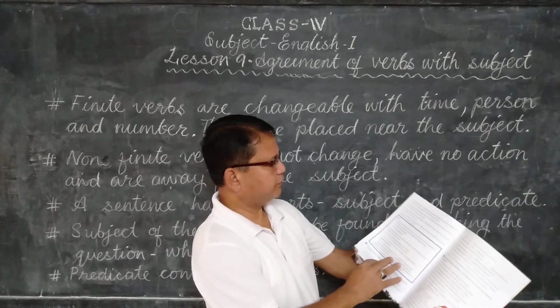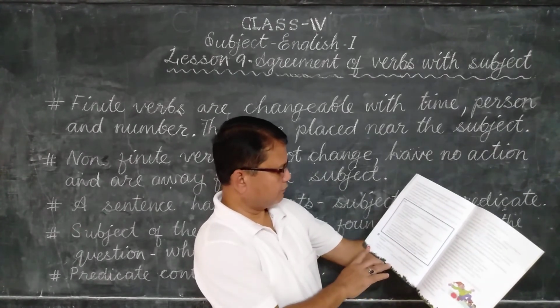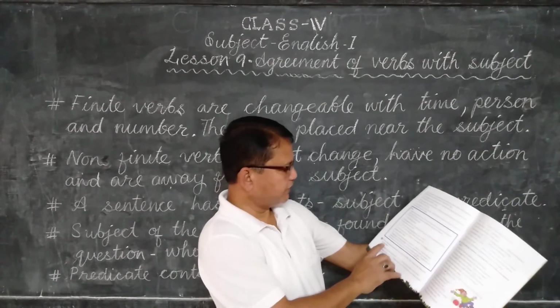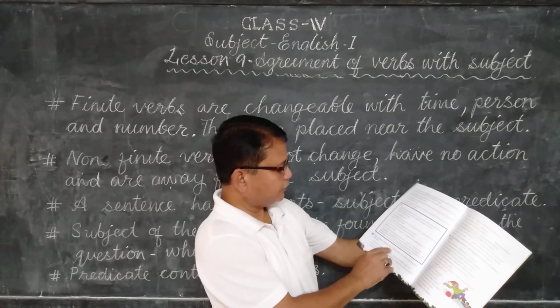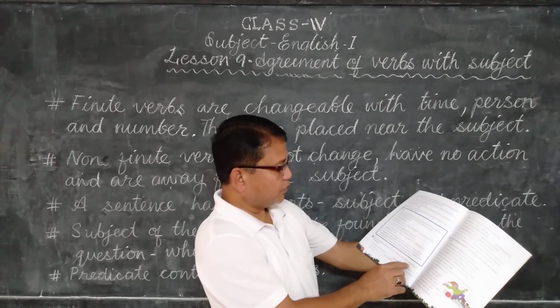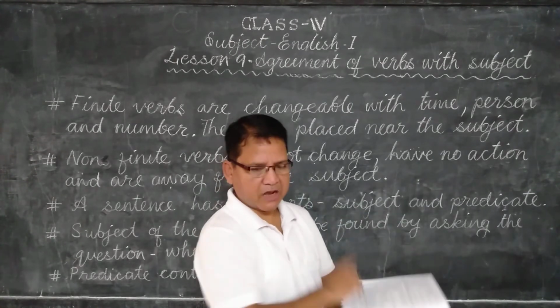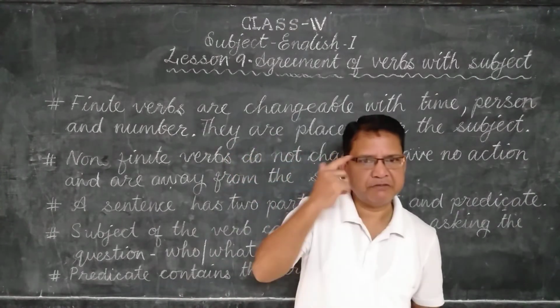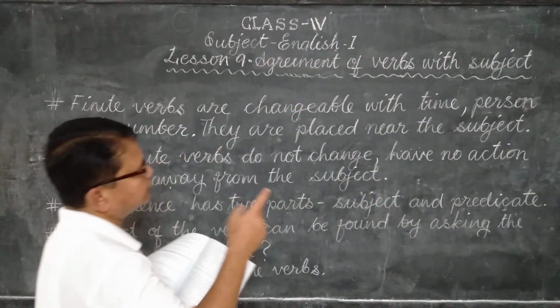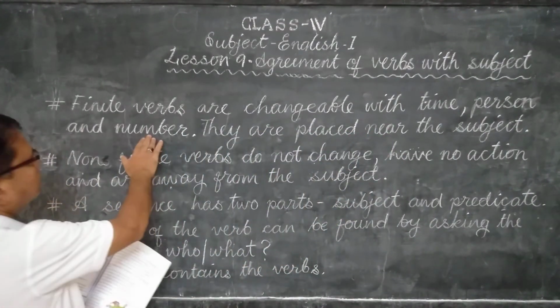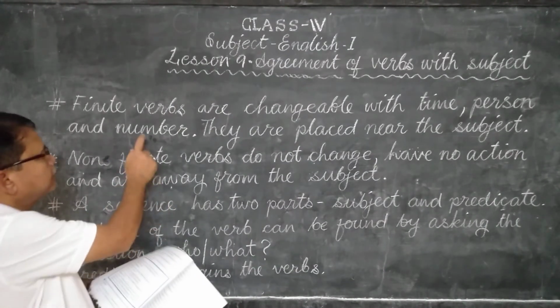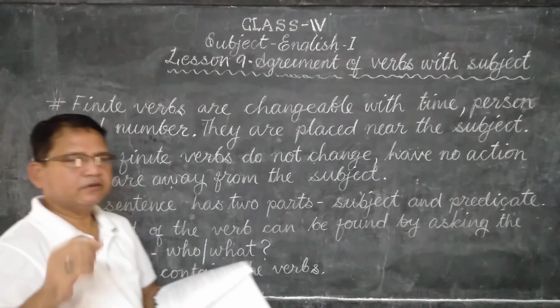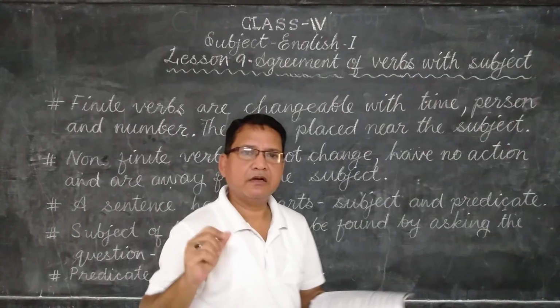It's easy. Page 45. Then you come to page number 46. What you have to do? Fill in the blanks with the correct forms of the verbs chosen from those given in the brackets. Now here you have to keep in mind, I said finite verbs change with time, person and number. Number means singular and plural.